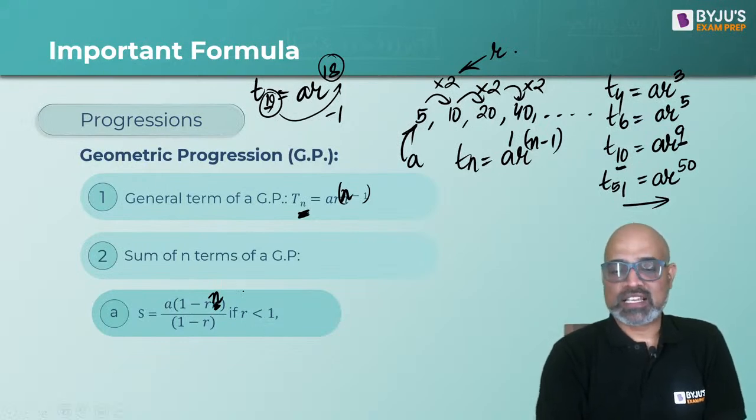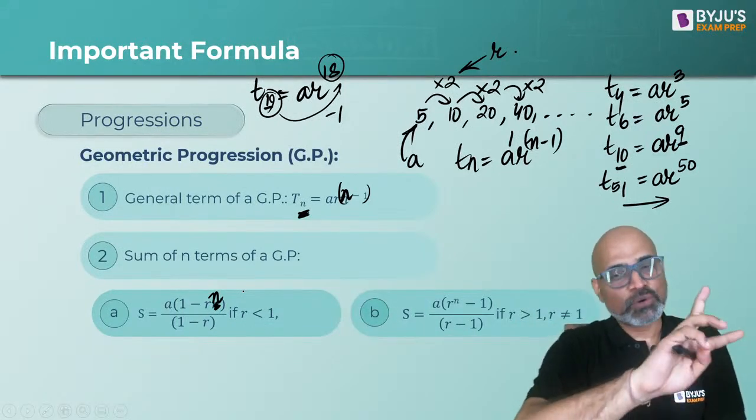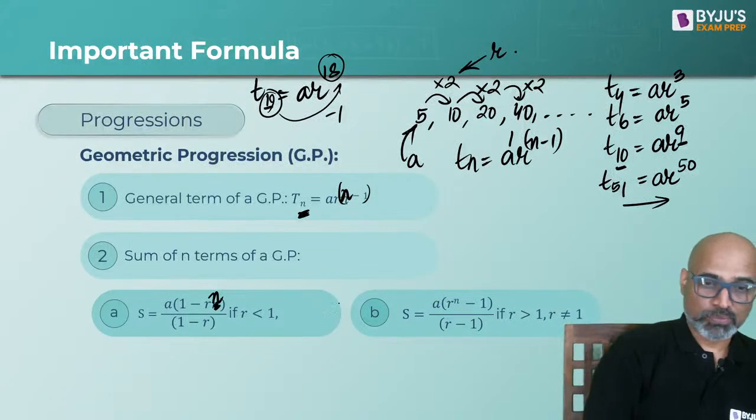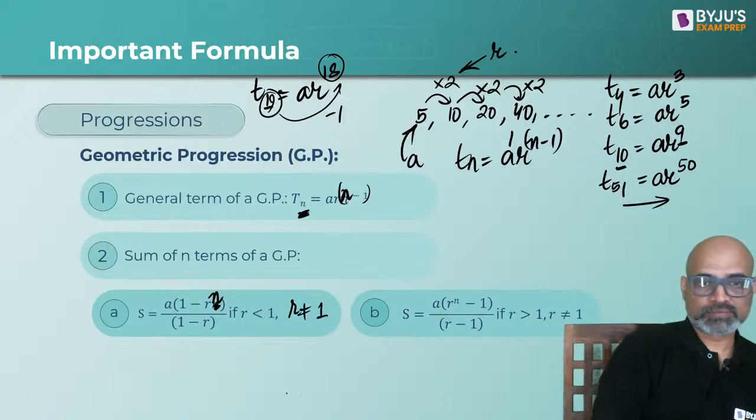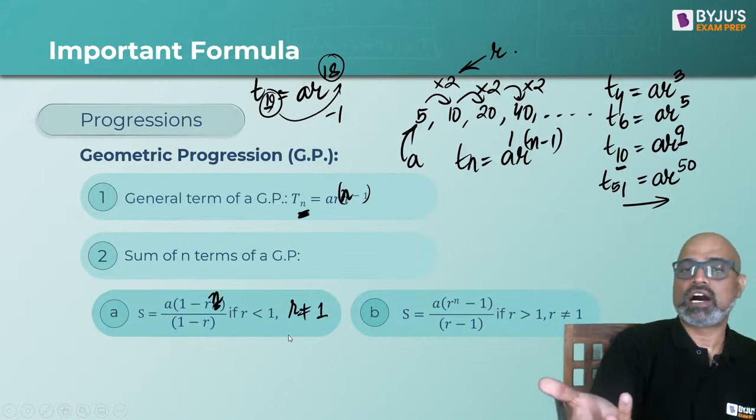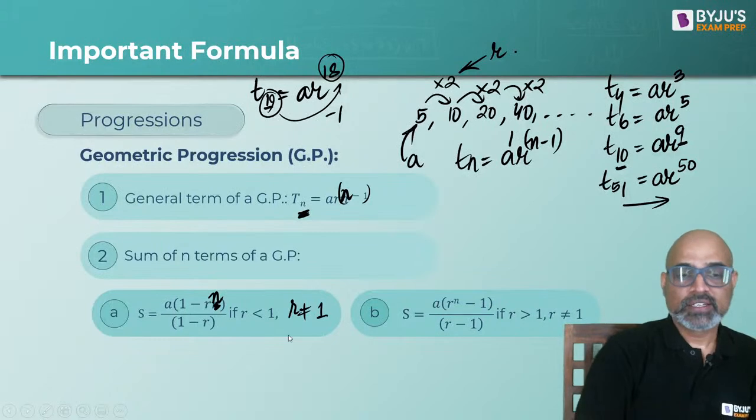Okay, if r is less than 1 and if r is greater than 1, you interchange it. Okay, so I'm going to move a bit so that you can see the next one. R should not be equal to 1 in both these cases. Of course, when we say r is less than 1, r is not equal to 1, and when r is greater than 1, r is not equal to 1, right? Right.